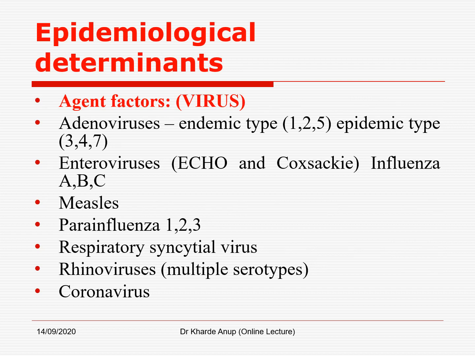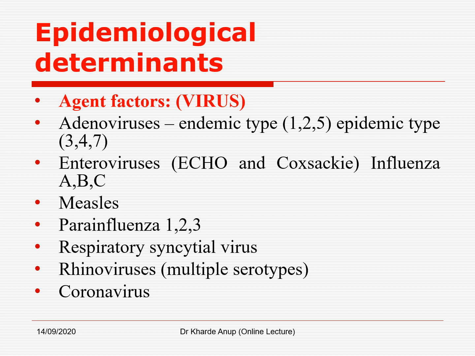Let's see the epidemiological determinants. So acute respiratory infection can be caused by both viruses and bacteria. Let's see the viral etiology. In viruses, we have adenoviruses, in which endemic types 1 to 5 and epidemic types 3, 4, 7. Next virus is enterovirus, which includes ECHO and Coxsackie.